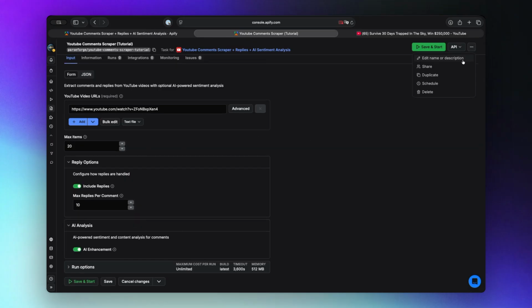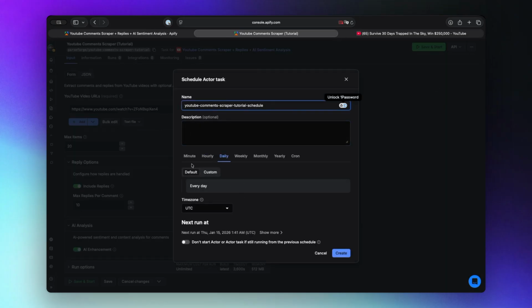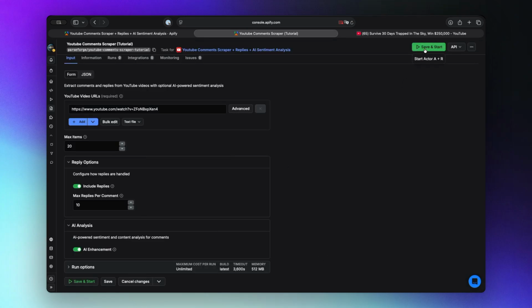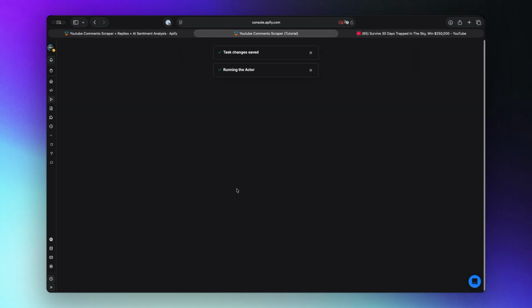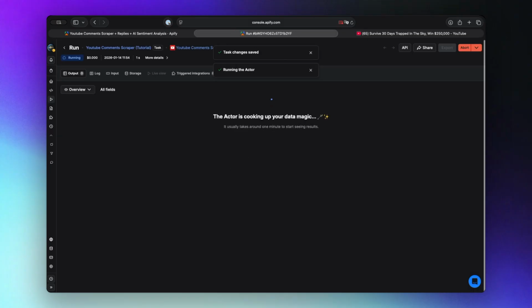Once you're ready, you can schedule the actor to run repeatedly and according to any schedule you want, or you can just run it once. For this example, we'll run it once. Now, we'll let the actor do its magic.